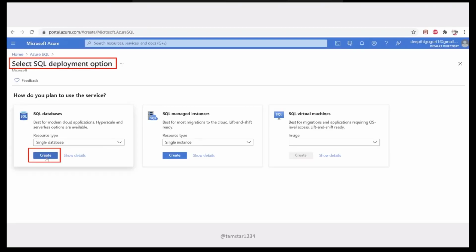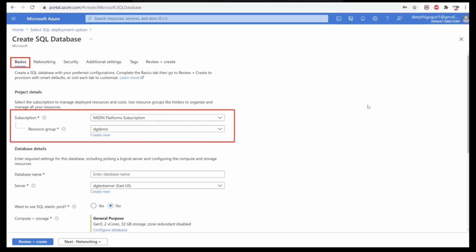It will open up the select SQL deployment option. You have all of the deployment options that we have talked about: SQL database, SQL managed instance, and SQL virtual machine. Here we are going to create the SQL database, right? Azure SQL DB. Click create. So we have the tabs, right? The basics, networking, security tabs. Let's go one thing at a time.